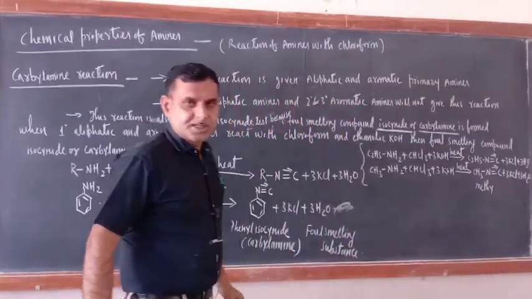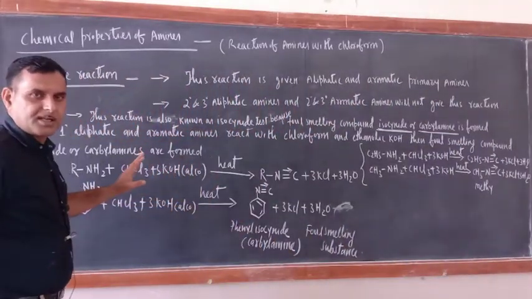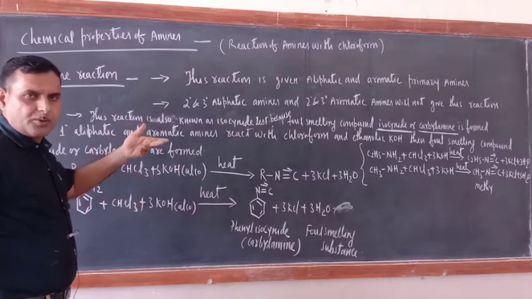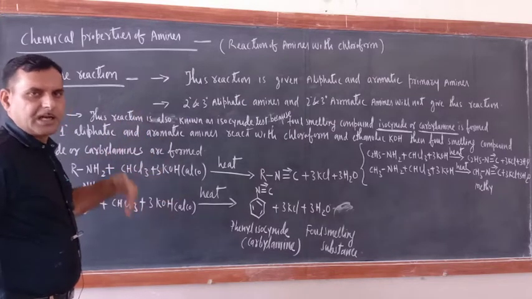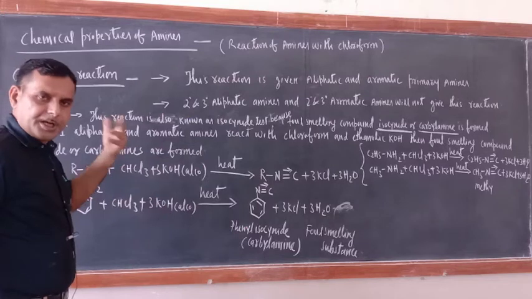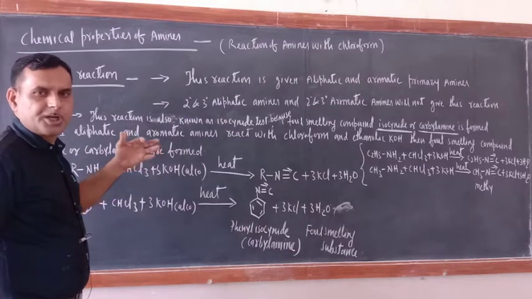So we are in the chemical properties of amines. Just see how many types of amines there are. Aliphatic amines are there, aromatic amines are there. In aliphatic also 1 degree, 2 degree, 3 degree. In aromatic also 1 degree, 2 degree, 3 degree is there.